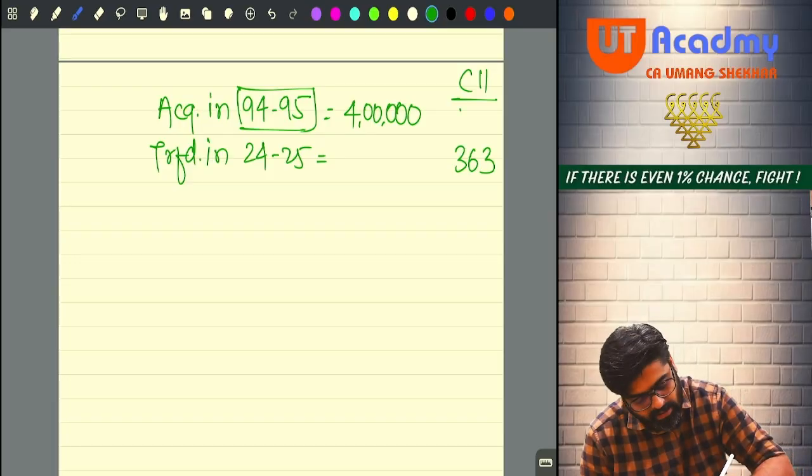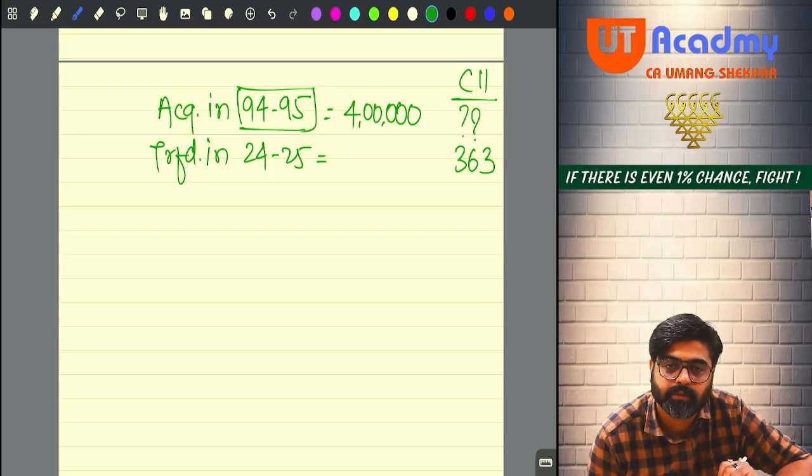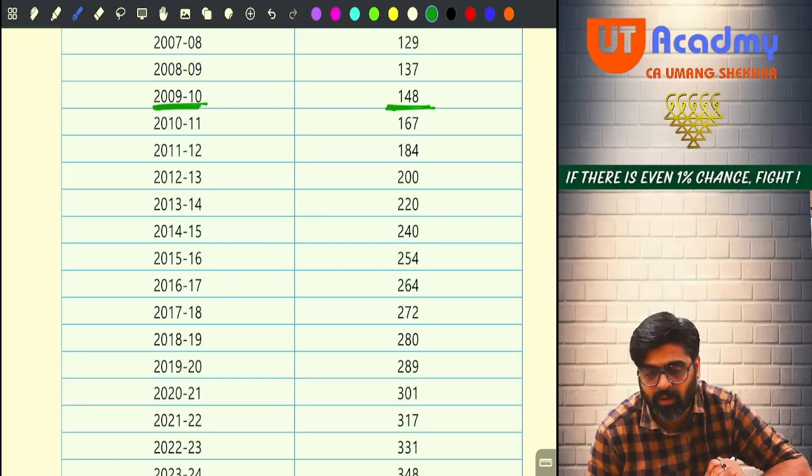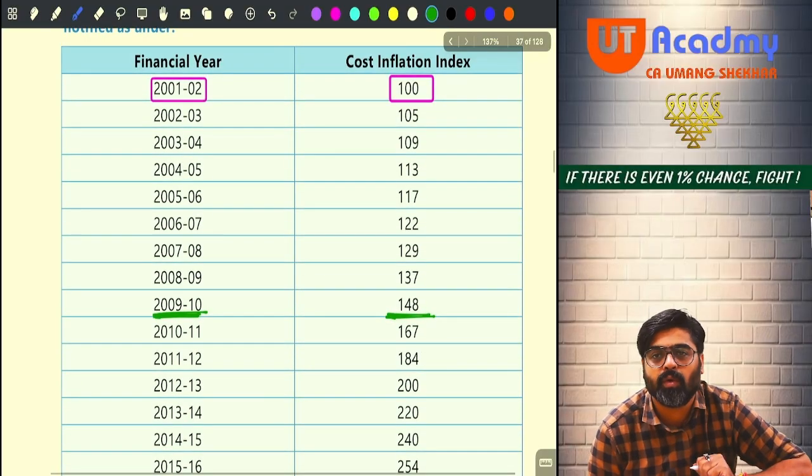But CII for the acquisition year will be missing, because if you see the CII table now, it starts from 2001-02 only.